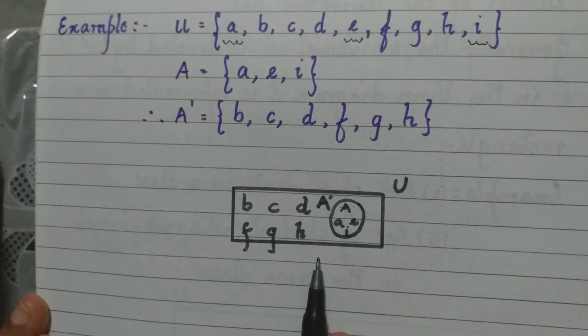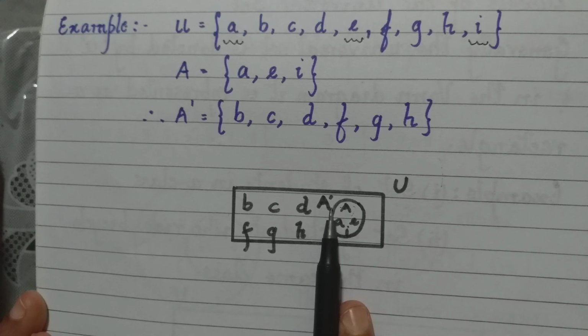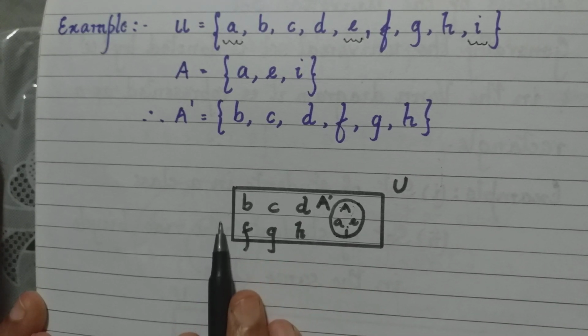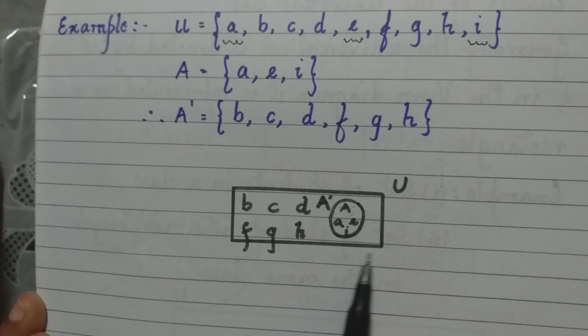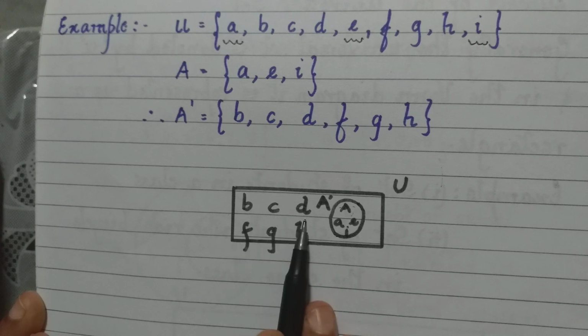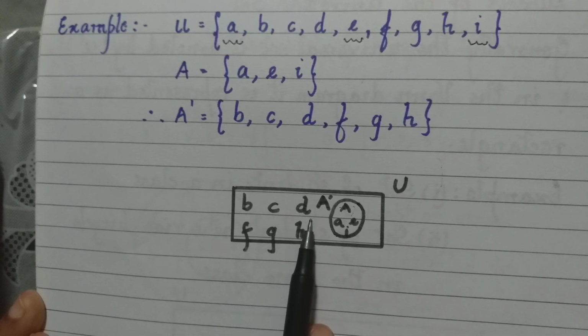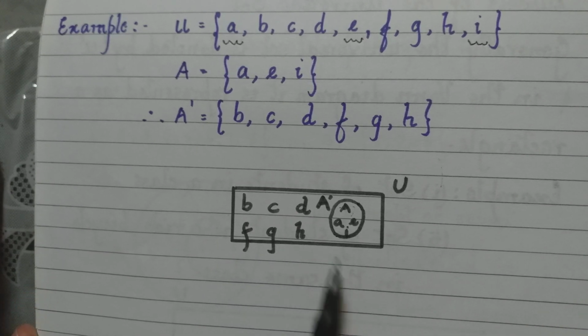In a Venn diagram it becomes very easy because the elements of the set are already in a certain portion. So all the remaining elements which are around it, which do not constitute that set, that forms the complement. So like that, in this case we just have the elements B, C, D, F, G and H.